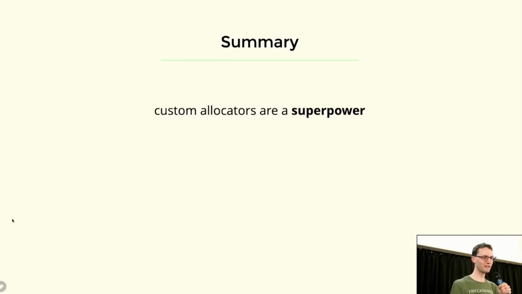All right. So in summary, custom allocators are a superpower. I am so happy that Zig put this back on the map, because I think this was not talked about all that much, or at least I would have never found it coming from that Haskell background. But they are a superpower. And I also feel like we still haven't seen their true power yet. And it just requires Zig being used in more places, or perhaps other languages adopting these features, to see the real power of more specialized memory allocation.